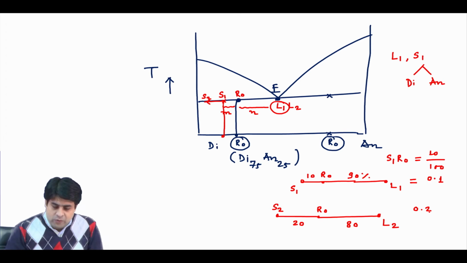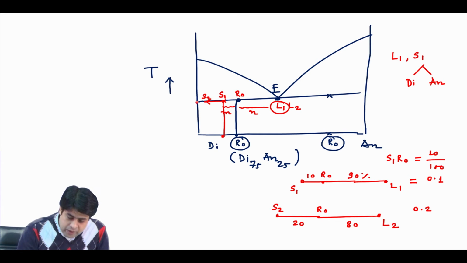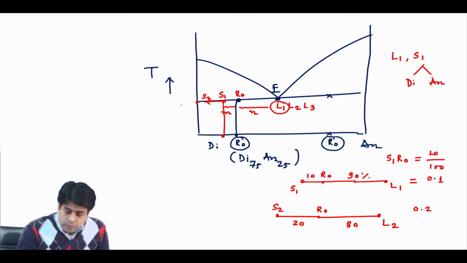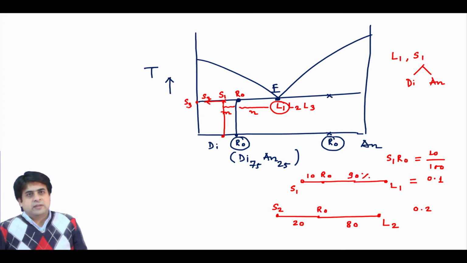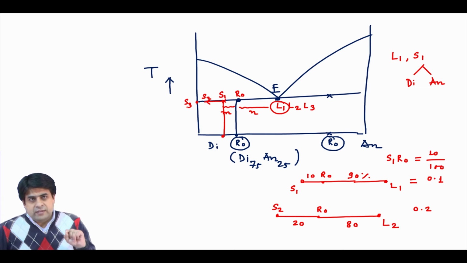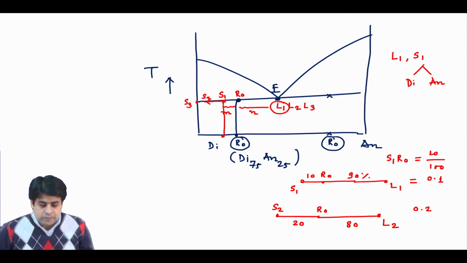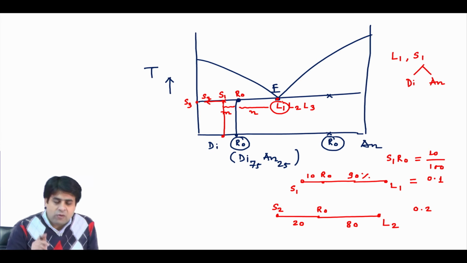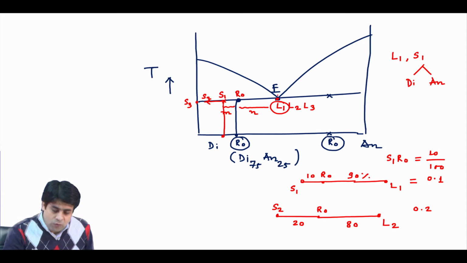Then finally you will reach this point, and you will have another composition L3, which will be exactly the same as your eutectic composition, and at this point you have S3. Once you reach S3, the last crystal of anorthite will be exhausted, and then your liquid composition, which was fixed from L1 to L2 to L3, will move along this line.